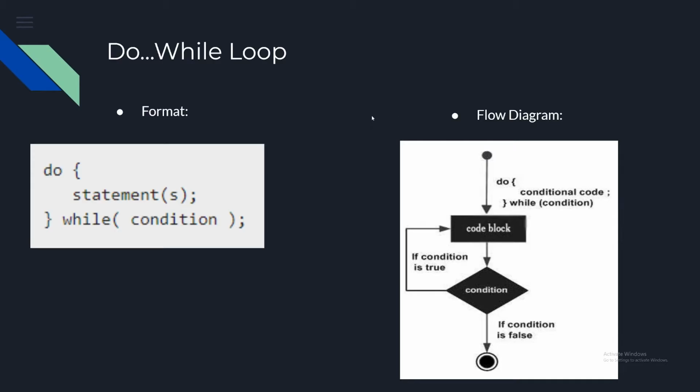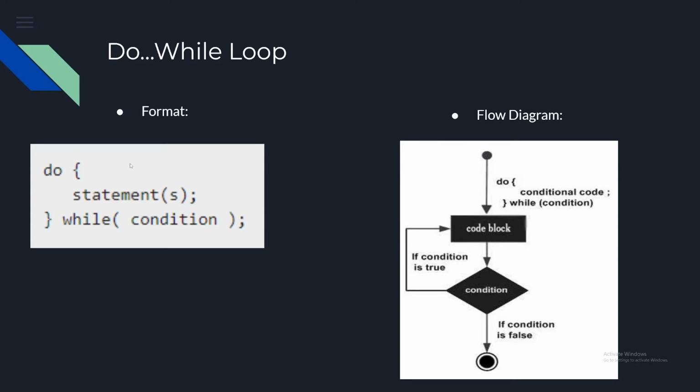Okay, so do while loop. This is a bit different than the loops we have before. It is similar to the while loop, but essentially the difference is it's going to do the first code in this statement after the do keyword and in the first set of curly braces. And it's going to do that code while the condition is true.